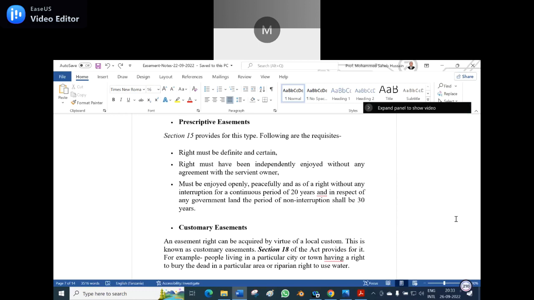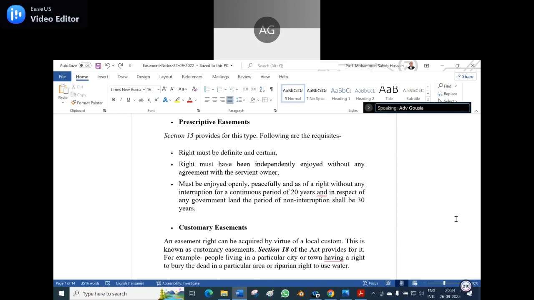The third bullet says it must be enjoyed openly, peacefully, as of a right, without any interruption, for a continuous period of 20 years. And in respect of any government land, the period of non-interruption shall be 30 years. But somewhere I saw 50 years, I don't know where. Is it reduced from 50 to 30, or is 30 itself there?